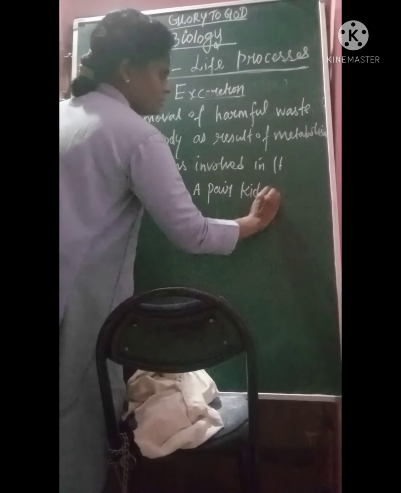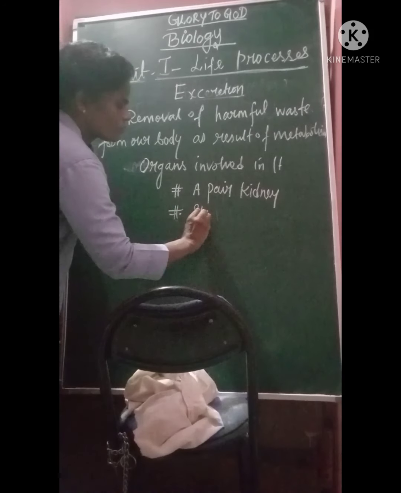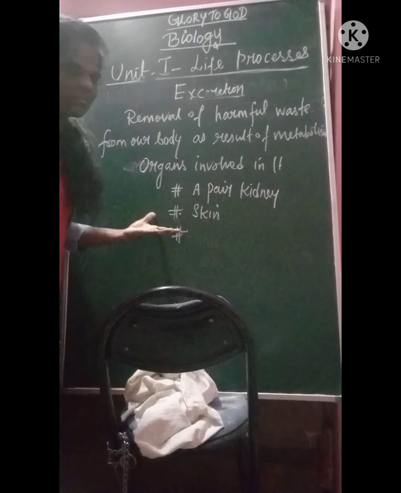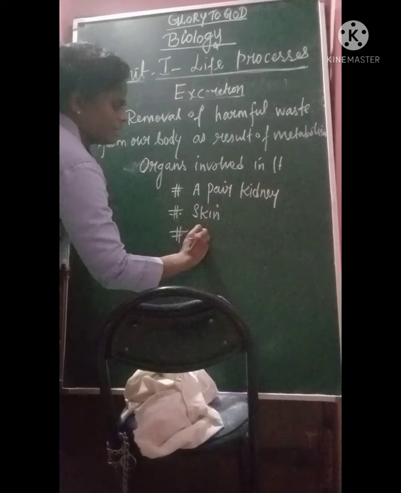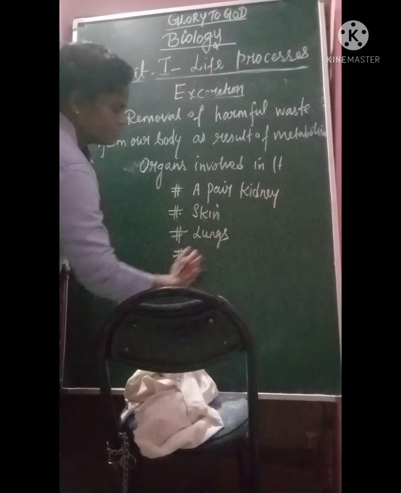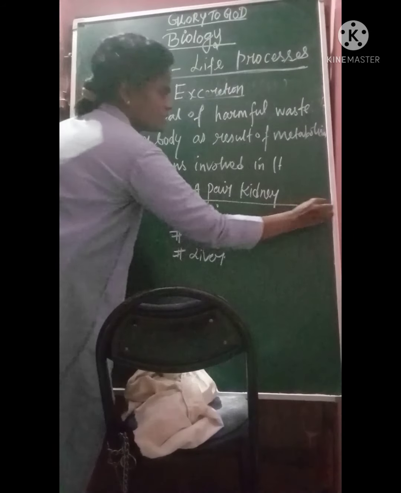The second one is skin, and third, lungs. They may ask you in a 2 marks question what the organs involved in excretion are. You have to write it in detail. Lungs and liver. First, we are going to see the pair of kidneys in detail.